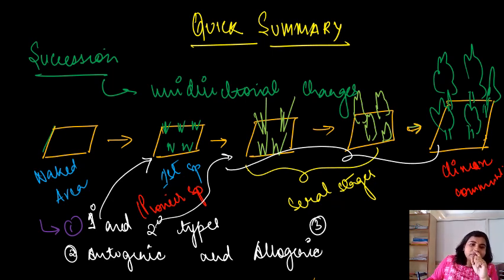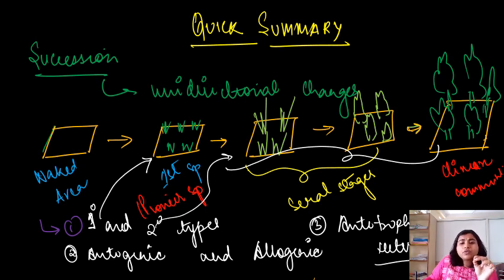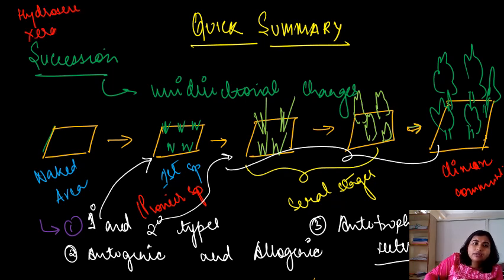Third, we have seen autotrophic and heterotrophic. In autotrophic succession, the dominant community is plants, and heterotrophs are organisms dependent on other organisms for food, basically fungi, bacteria, and actinomycetes, etc. Apart from this, we have also focused on three major things: hydrosphere, xerosphere, and microsphere.